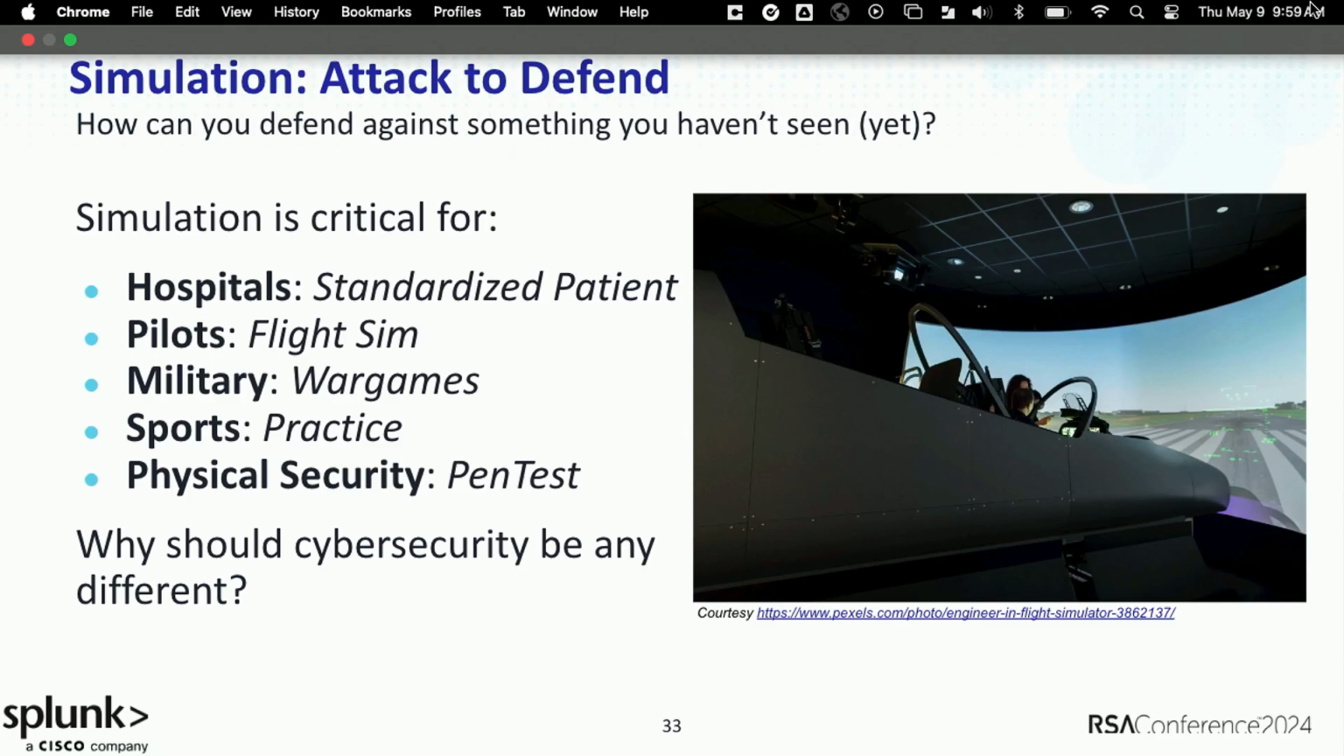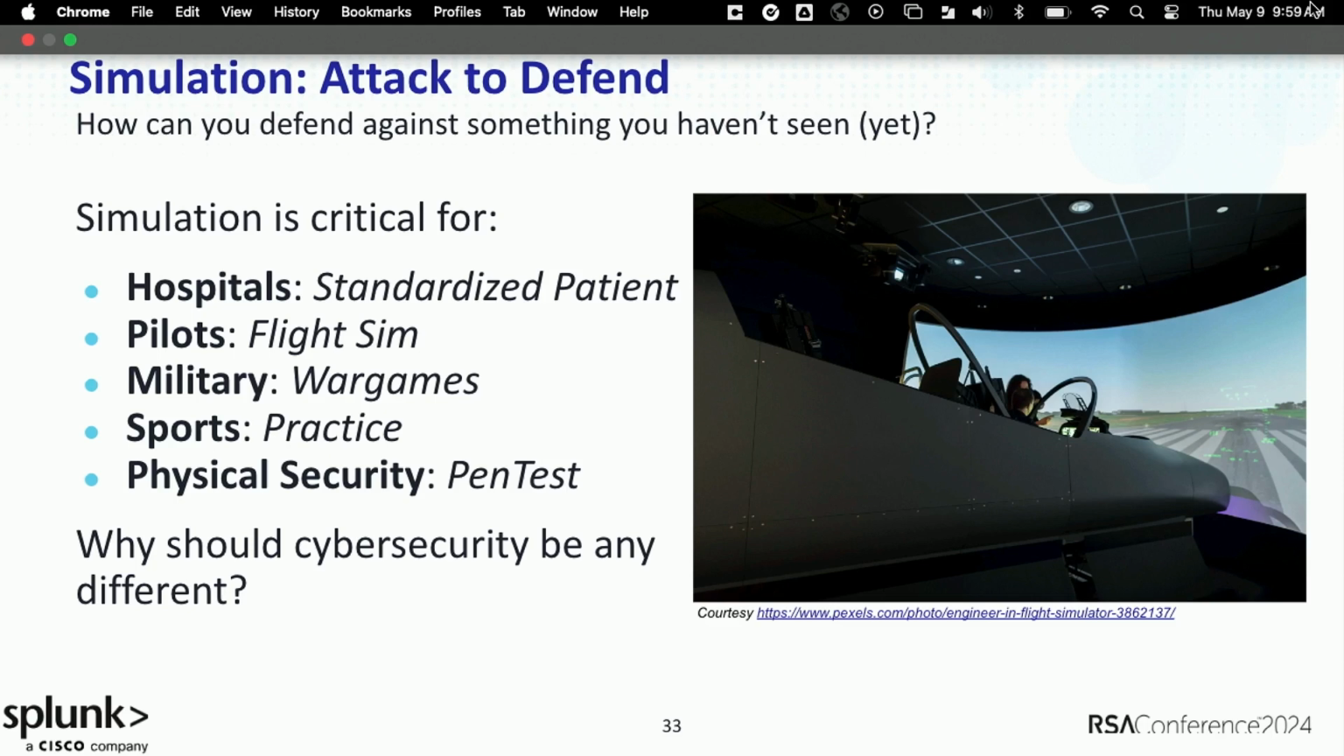In terms of simulation, this isn't something that's unique to the cybersecurity industry. You can see simulation is really important across a lot of different industries. So I'll ask everyone, how are you supposed to defend against something that you haven't seen in your network yet? You don't have test data for. Maybe you just have a CVE announcement. Simulation is critical not just for our industry, but a lot of industries where time is important and the cost of failure is so high.